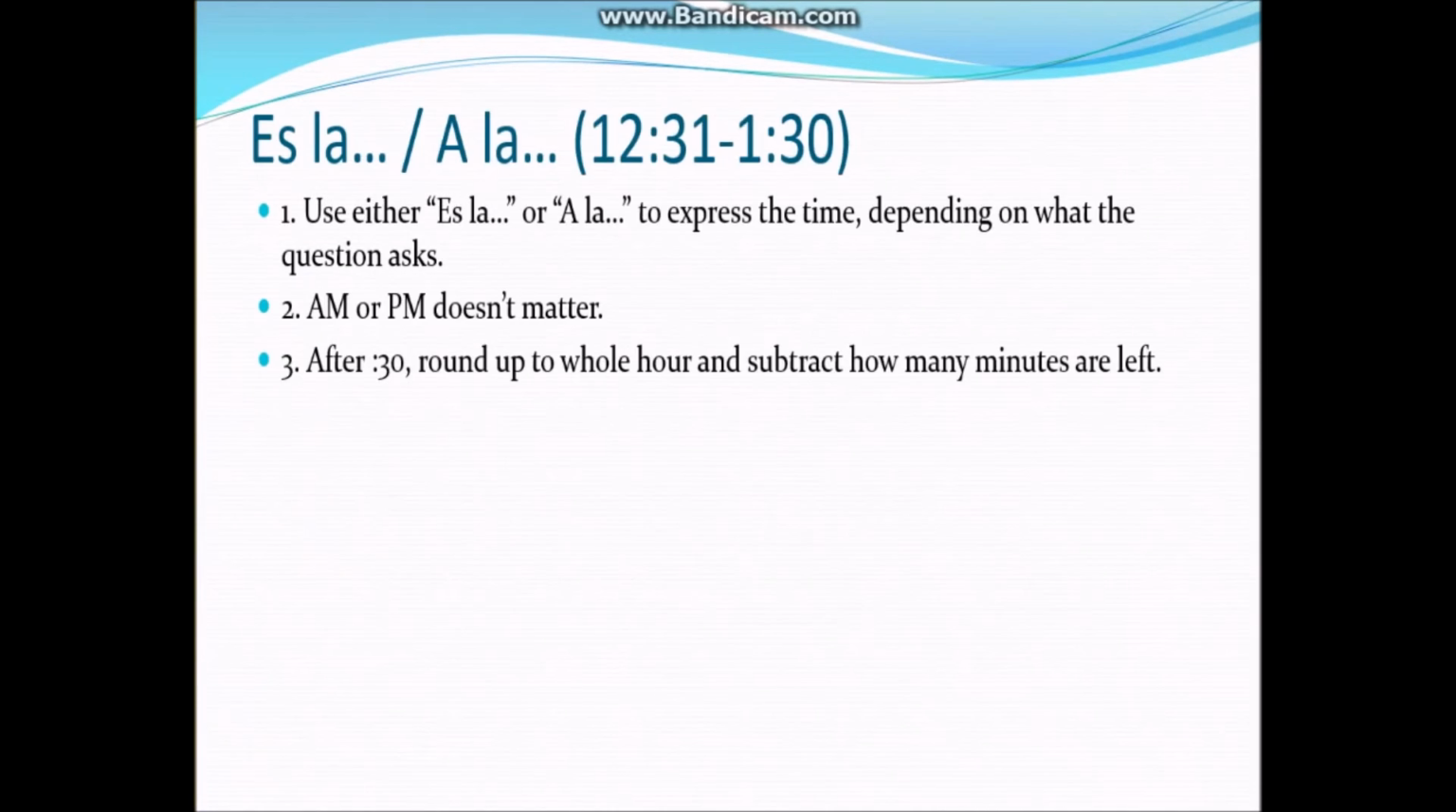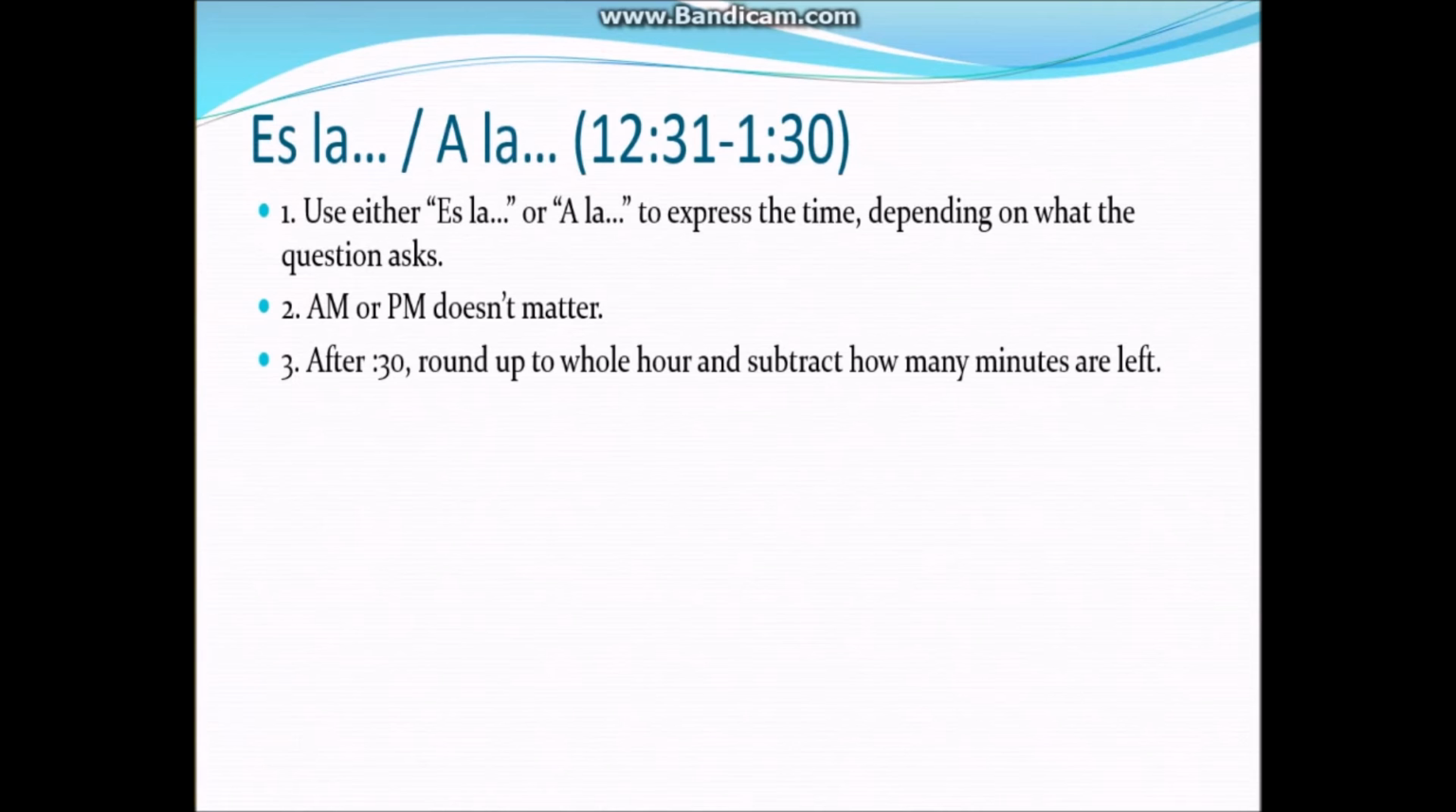Let's look at the next slide. So what happens, we know what we do when it's after the 30. We go up to the next whole hour and we count back how many minutes are left. But what happens when it's specifically between 12:31 and 1:30? So going back to the very first slide, we talked about, we have this question, ¿qué hora es? And ¿a qué hora? And how we reply back. And they had an asterisk in the response column. This is why. When it's specifically between 12:31 and 1:30, we use either es la or a la to express the time.